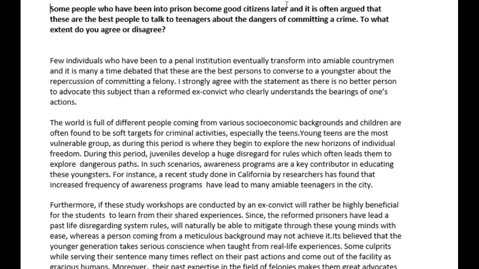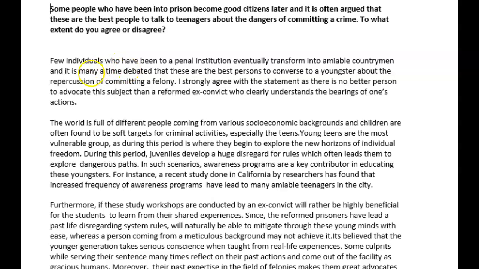So, what could you have said that would have been a more faithful rephrasing of this? Well, you could have said something like eventually transform into upstanding citizens, or law abiding citizens or law abiding individuals. That would have been a great expression, law abiding individuals. That would have been perfect, actually. So, eventually transform into law abiding individuals.